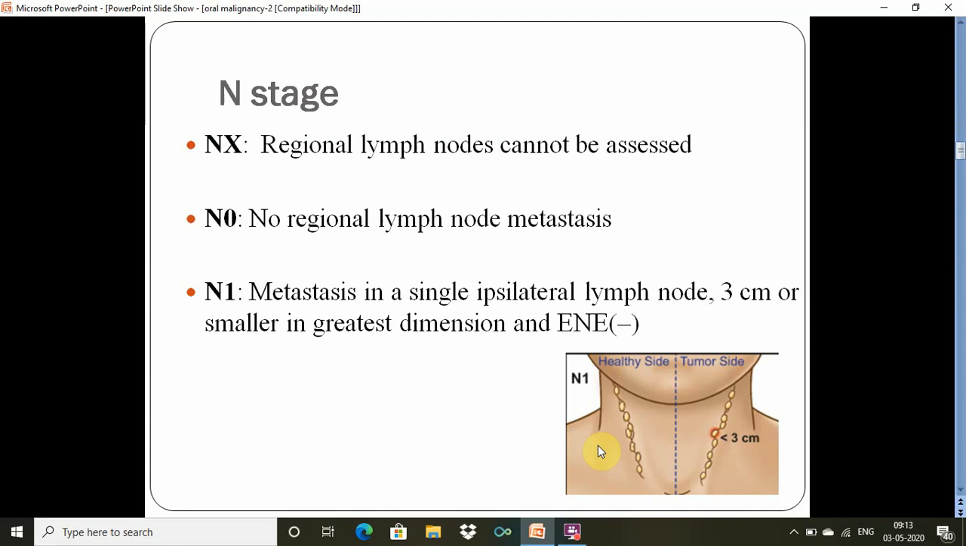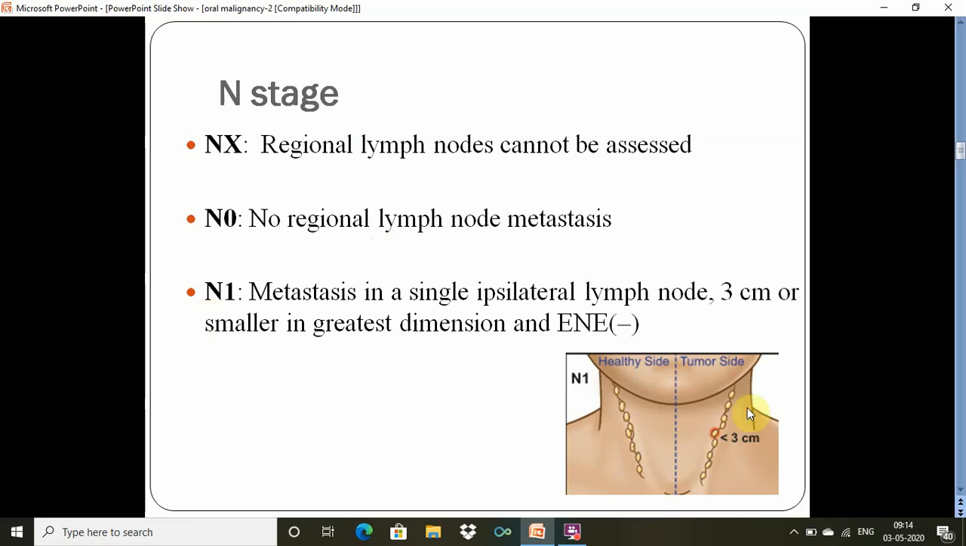Now N stage. Again in N stage there is one change that was included in the 2018 8th edition of AJCC manual, where extranodal extension was an additional factor. So any lymph node, when there is an extranodal extension, will be straight away considered as N3B. So in N1, N2, we have to specifically mention that there is no extranodal extension. Now, what is NX? When we are not able to assess the lymph node. N0, no clinically palpable lymph node.